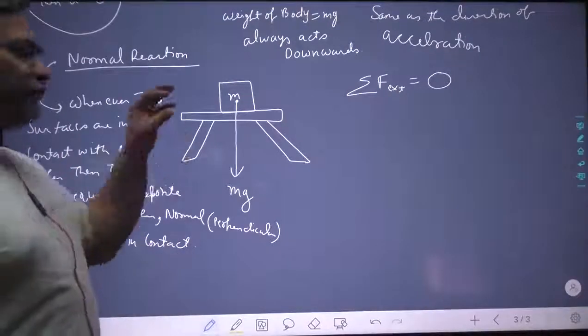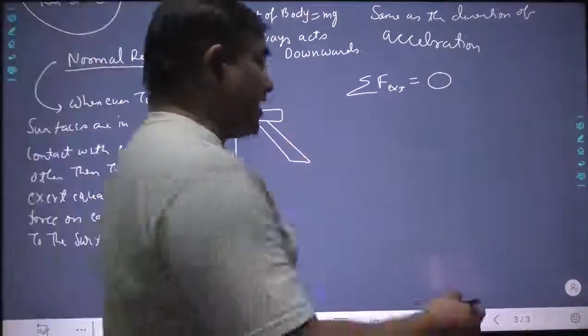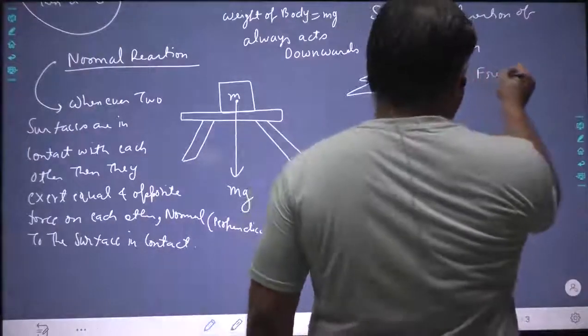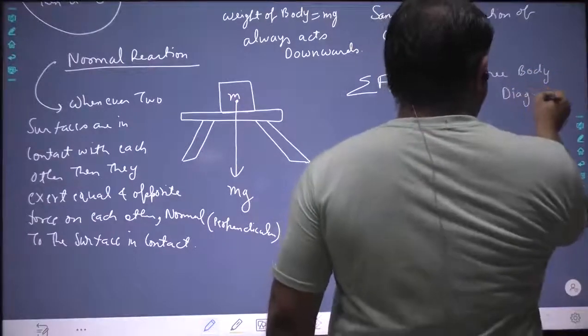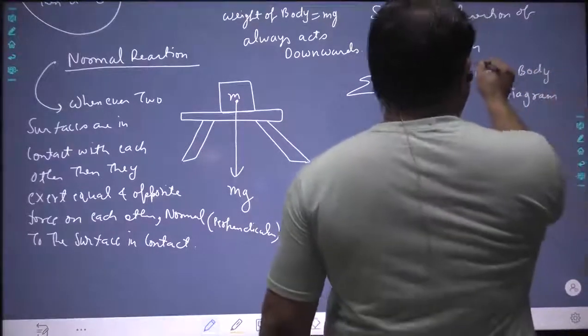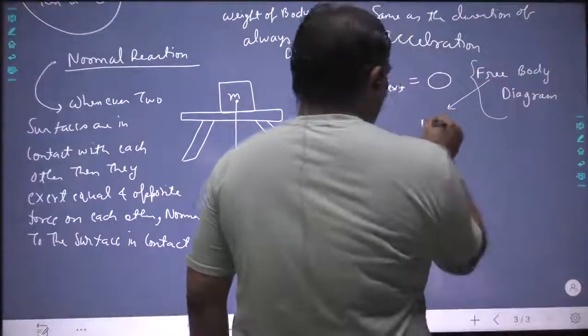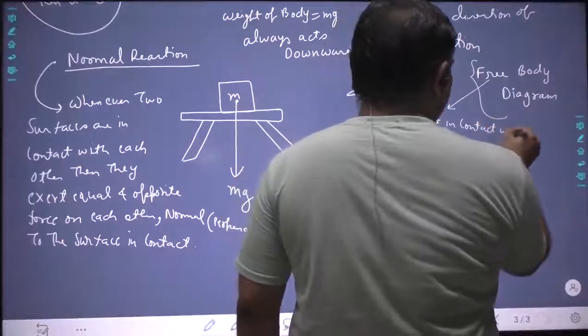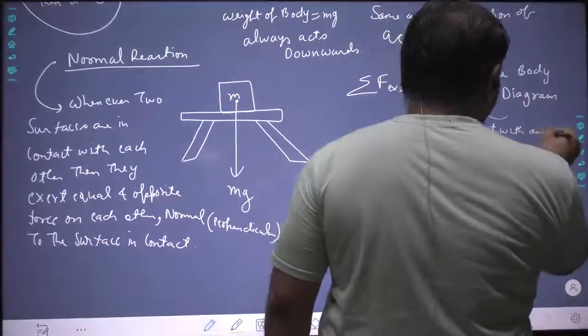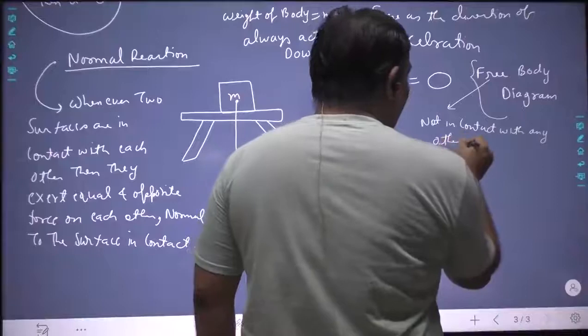Now if you draw a free body diagram, one more term, free body diagram. What does this mean, free body diagram? Free means not in contact with any other body.